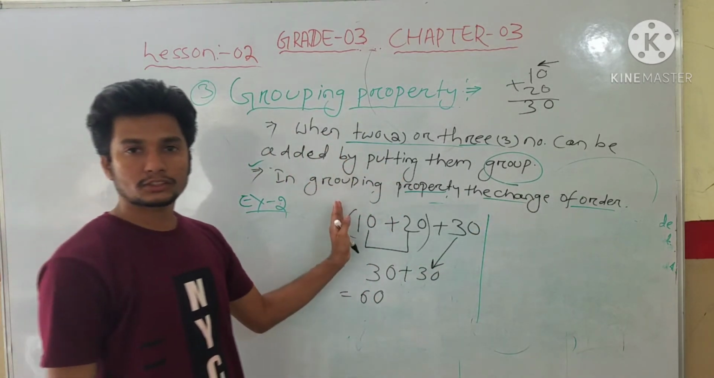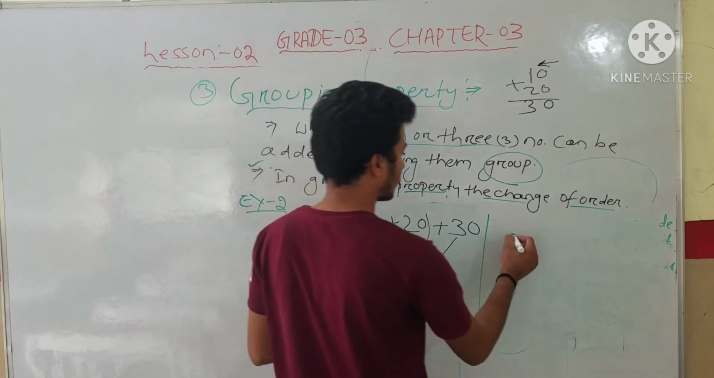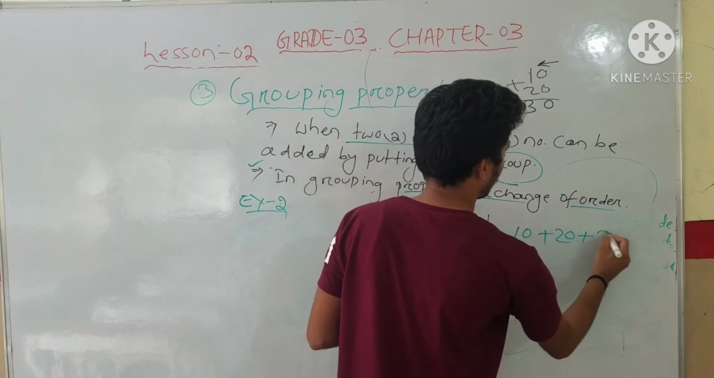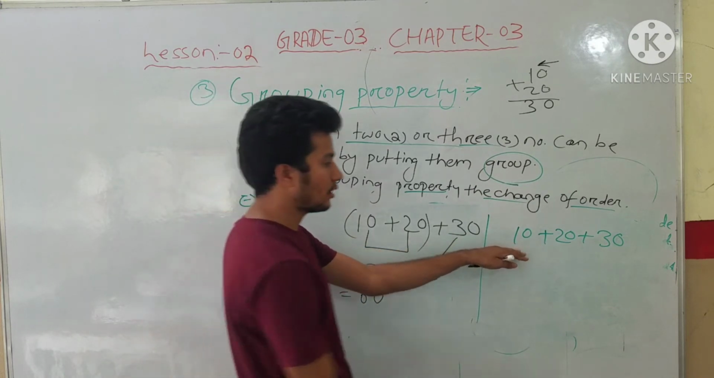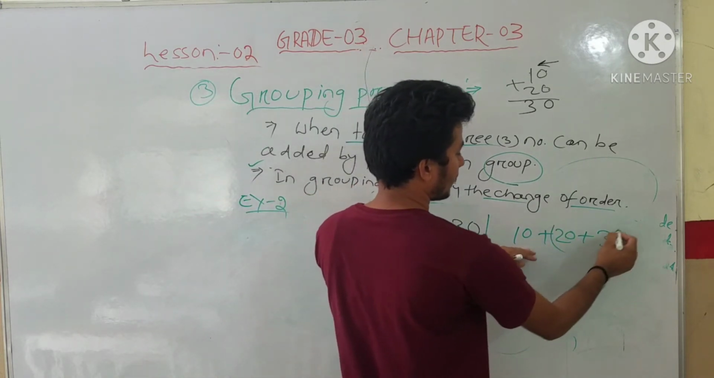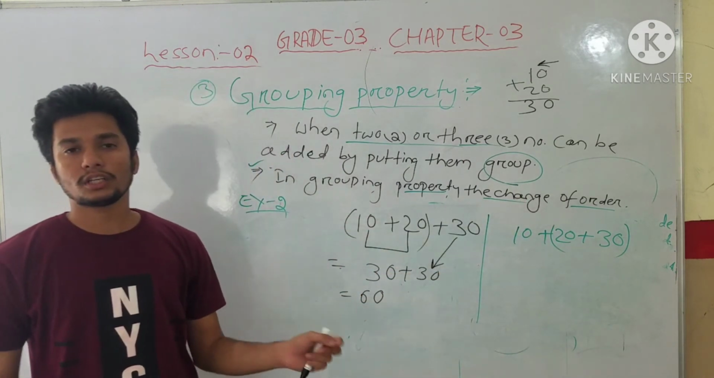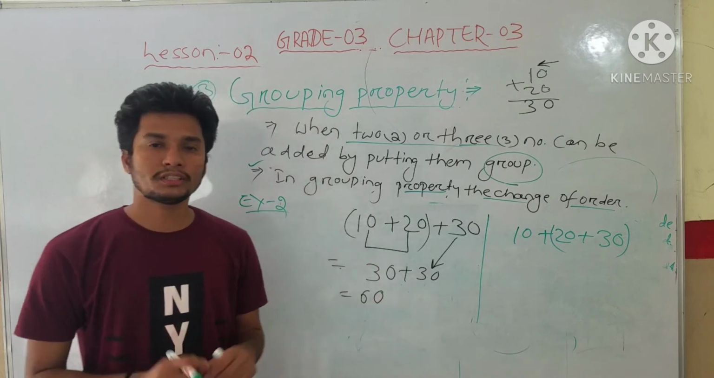A change in the order of grouping does not change the sum. Once again we will check 10 plus 20 plus 30. Now the first number we have to keep separate, and the last two numbers we will put in a group. Now we will add, and check whether the sum is the same or not.